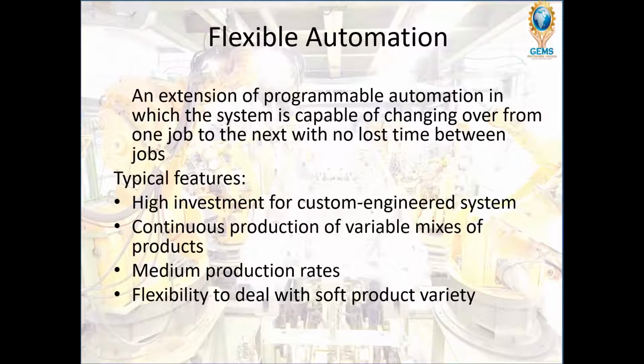It is capable of manufacturing different varieties of products, and it can change from one job to another. It can manufacture one variant, and then the next, switching from one to the next without wasting any time or without any modifications. So that is the difference between flexible automation and programmable automation.